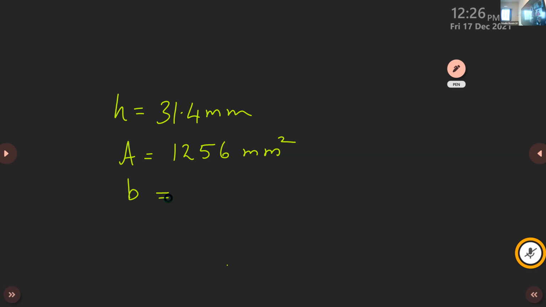Fidel is present. Francis is present. Geetika is present. Gauri present. Harriet Xavier, present, ma'am.